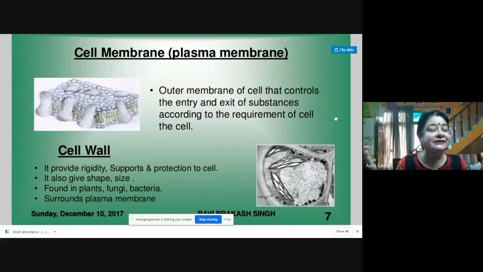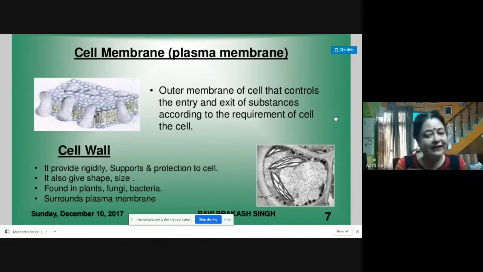Similarly in a cell, everything which is present inside, the macromolecules and the organelles, is covered by a membrane, and this membrane is called the plasma membrane. It is the outer membrane of the cell that controls the entry and exit of substances according to the requirement of the cell.